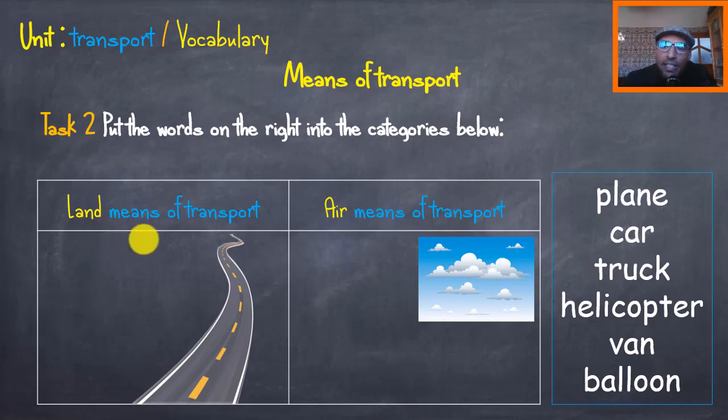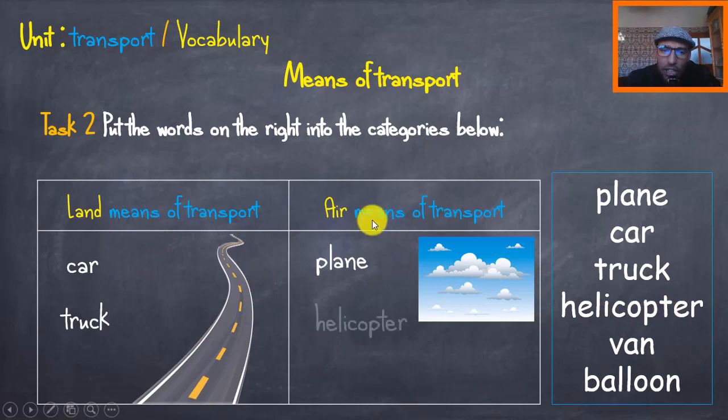All right, let's correct. Let's start here with the plane. Is it a land or an air means of transport? Of course, it's an air means of transport, okay? How about the car? Yes, very good. Car needs a road. How about the truck? It's the same. It's a land means of transport. How about the helicopter? Very good. It's an air means of transport.